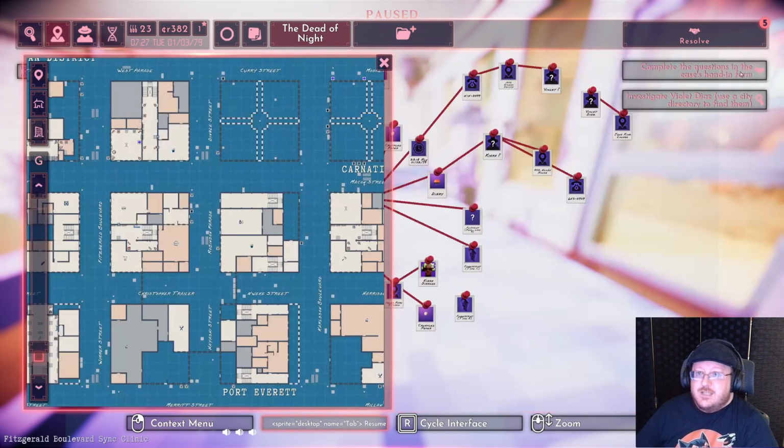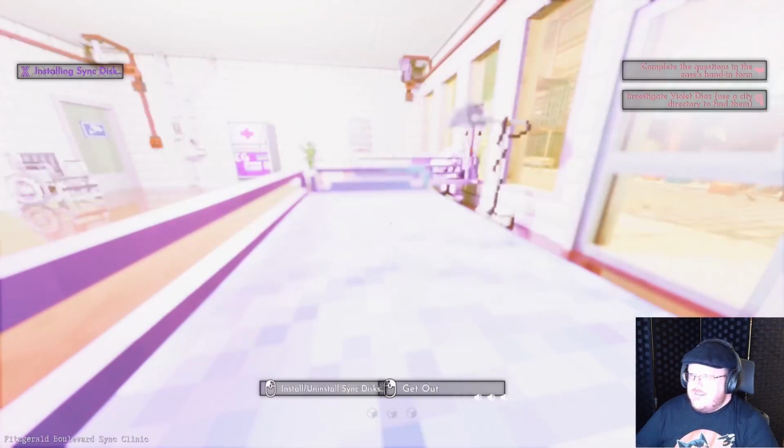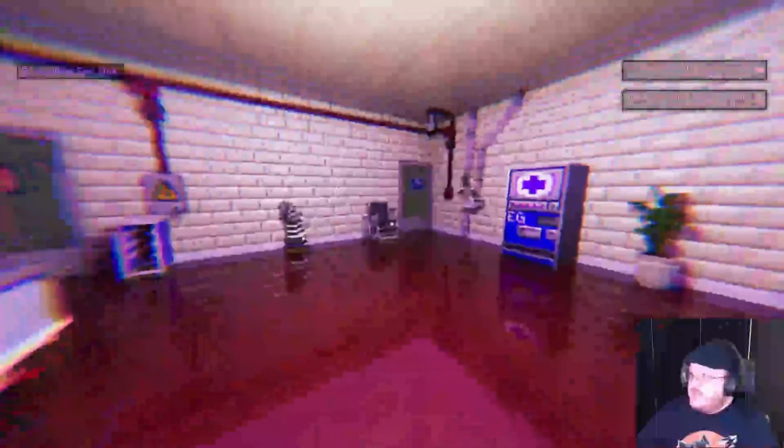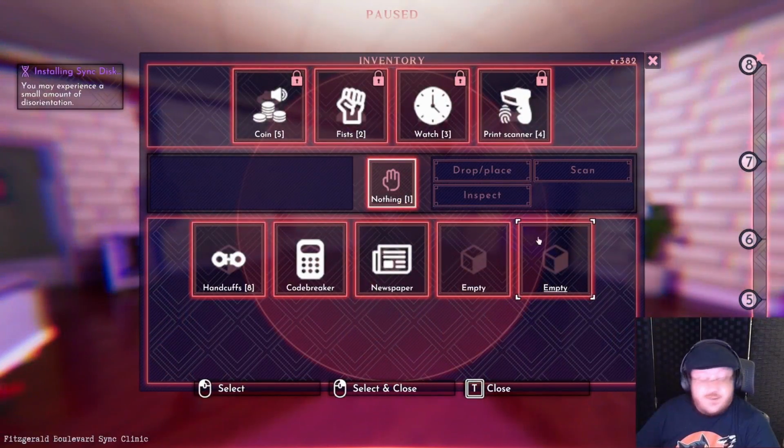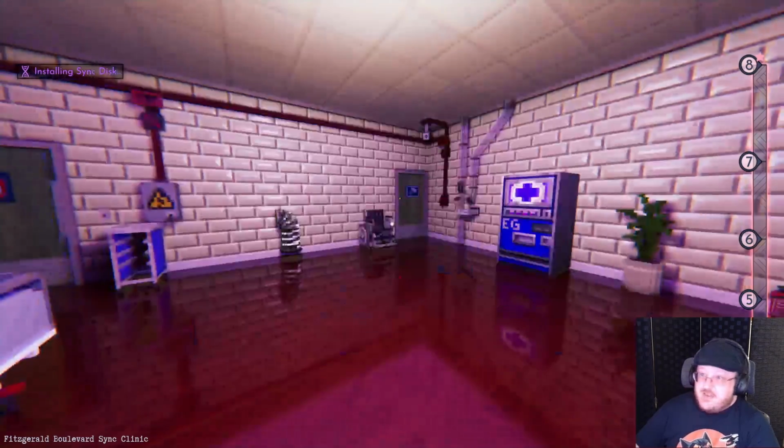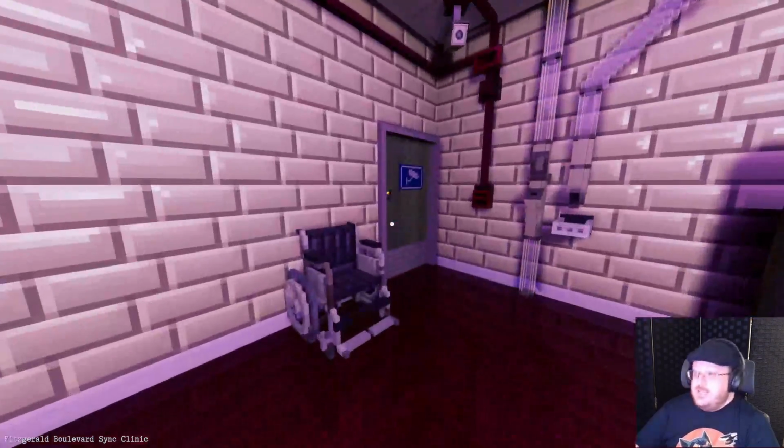Bright light. And now, once that finally fades away, we look at our inventory, we've got another slot. So that's how you can expand your inventory, which is very nice.